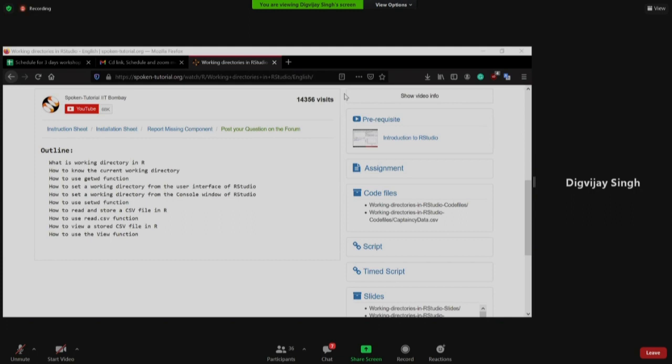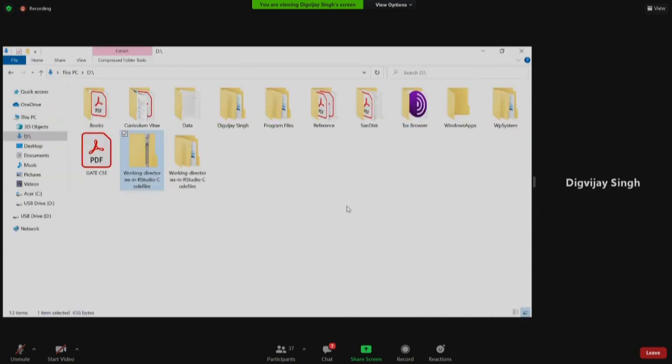So this is the folder, the working directory in RStudio. No, we are able to see only the screen of Spoken. You will have to change the window. Okay. Stop sharing. Yes, ma'am. Is it visible now, ma'am? See the folders. Yes.